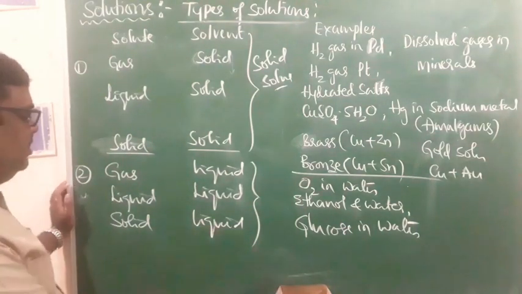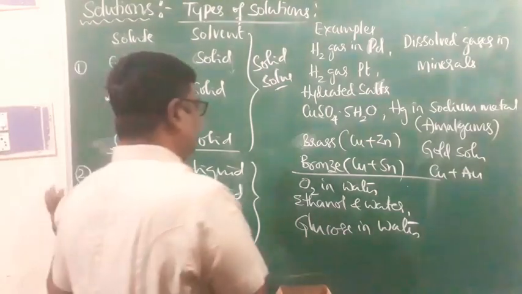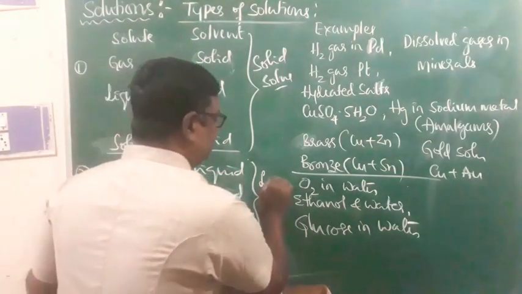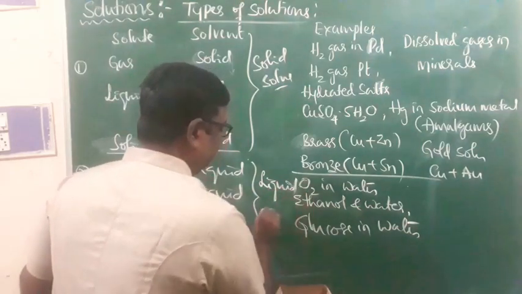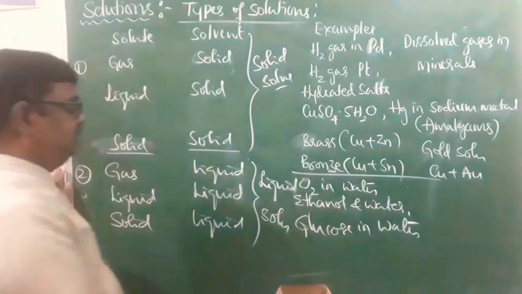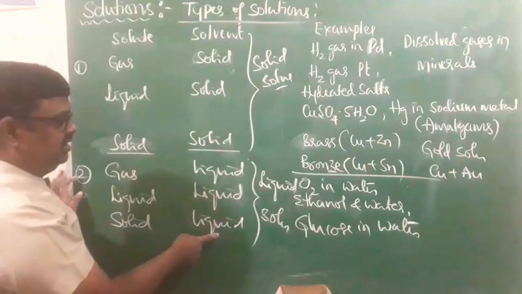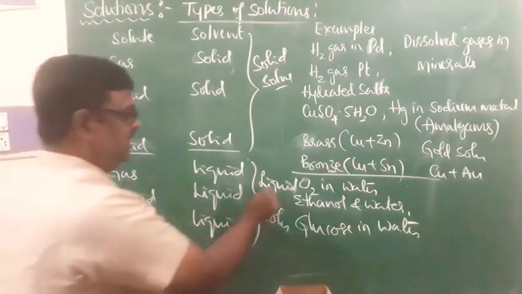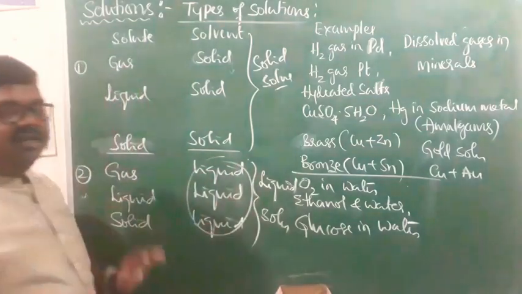They are all examples of the solid in liquid type. And all these three types are considered to be liquid solutions, because the physical state of the solvent is the physical state of the solution. That's why all these three will be taken as liquid solutions.